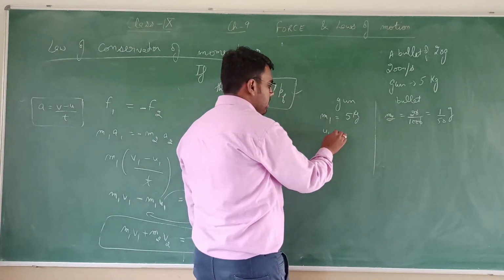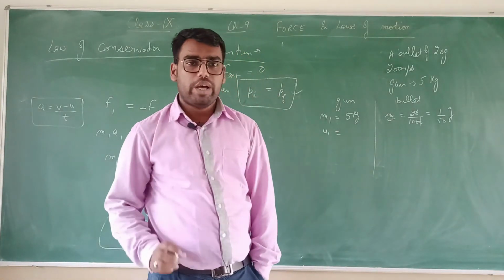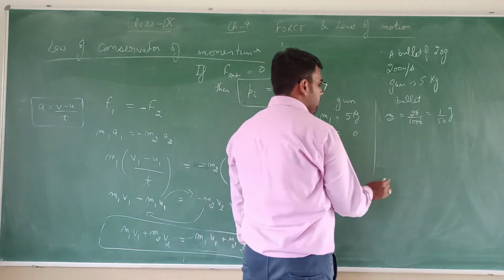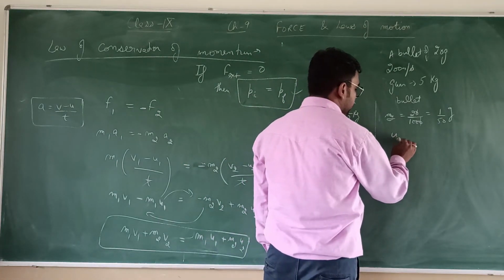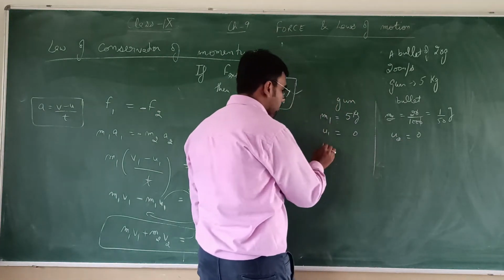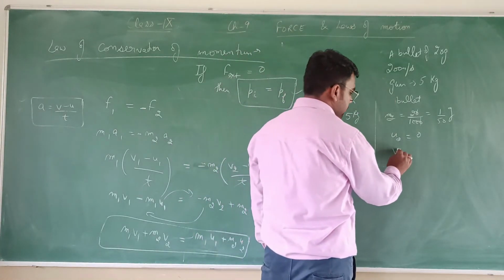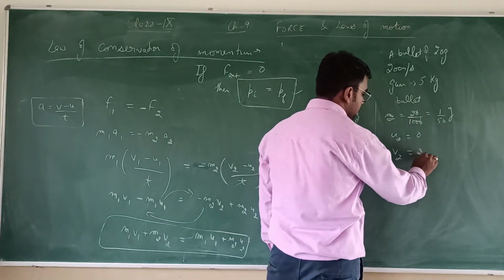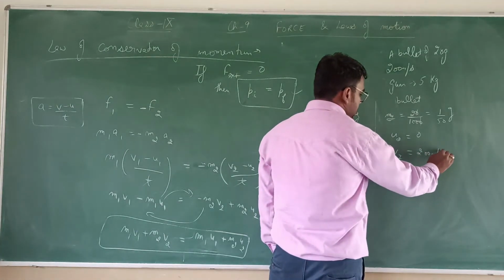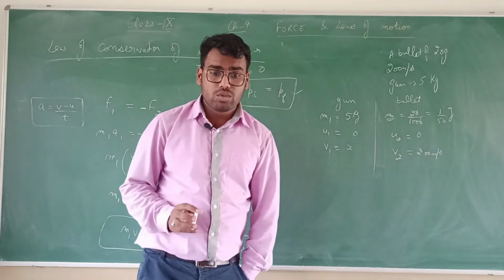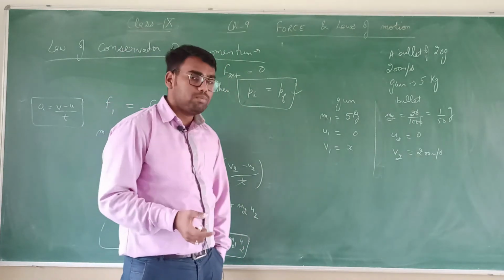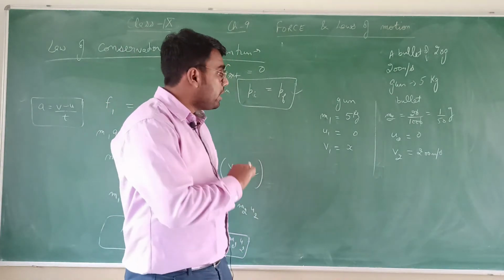Now what was the initial velocity of the gun before firing the bullet? The answer is 0. What was the initial velocity of the bullet before firing? The answer is 0. What is the final velocity of the gun? We don't know, that's the question. And what is the final velocity of the bullet? It is 200 meter per second. Since there is no external force, only the bullet and gun, two objects acting as a system, apply force on each other.